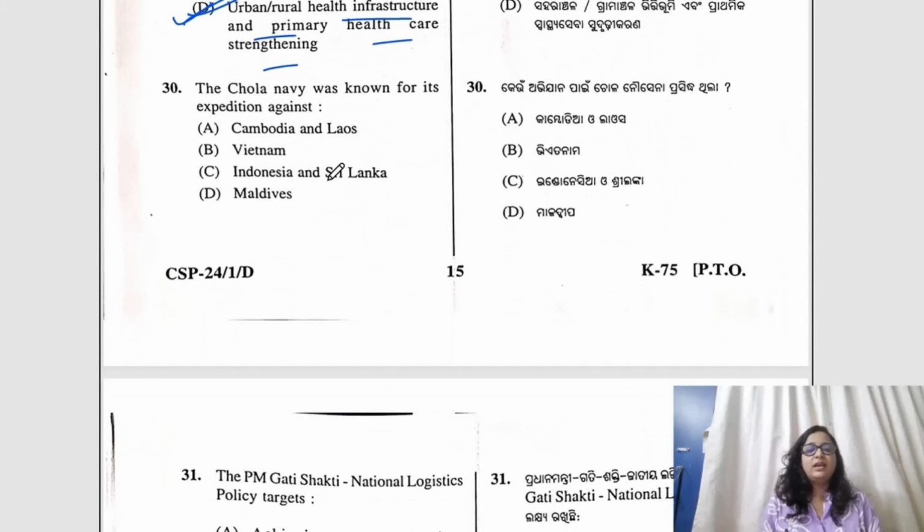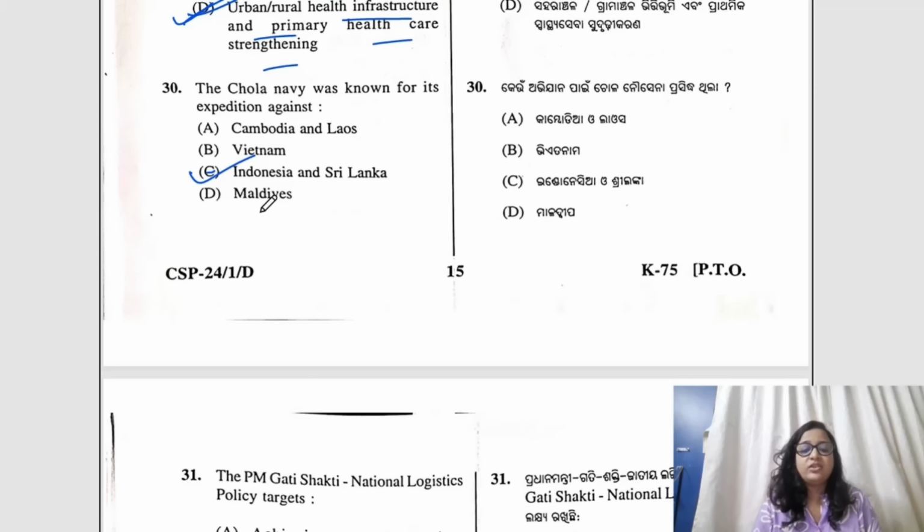Question number 30, the Chola Navy was known for its expedition against which of the following? Okay, Cambodia and Laos, Vietnam, Indonesia and Sri Lanka, and Maldives. The correct answer would be C, Indonesia and Sri Lanka, because the Cholas, especially Raja Raja I and his son Rajendra I, undertook campaigns to conquer and subjugate the entire island of Sri Lanka, which at that point of time was known as Ceylon.